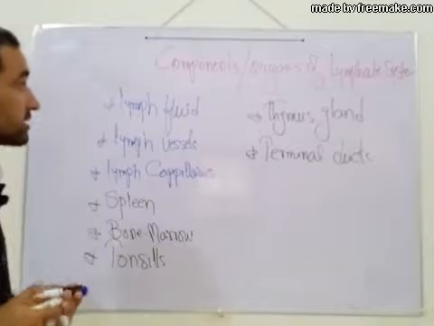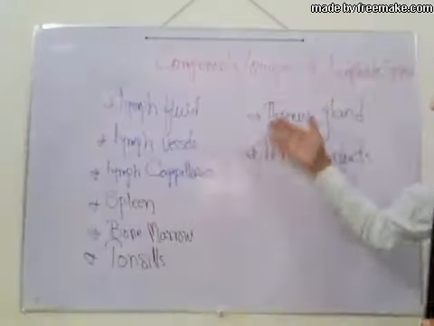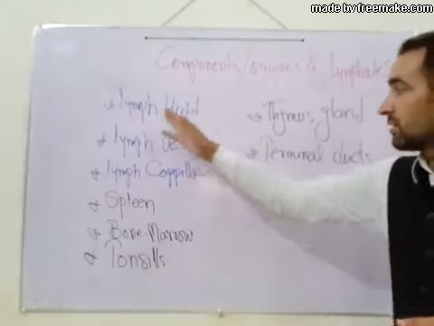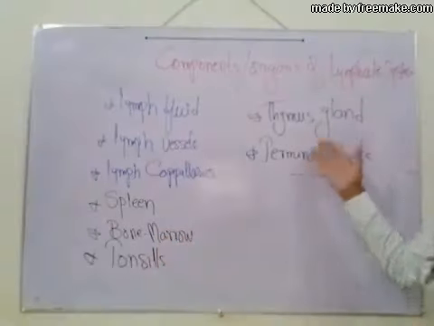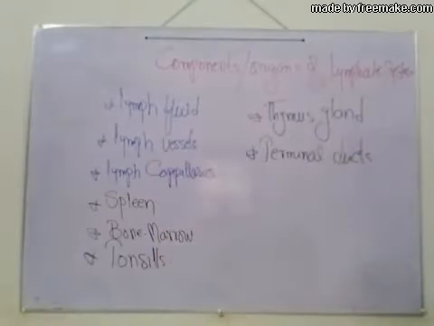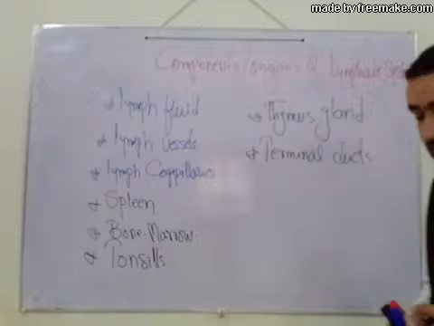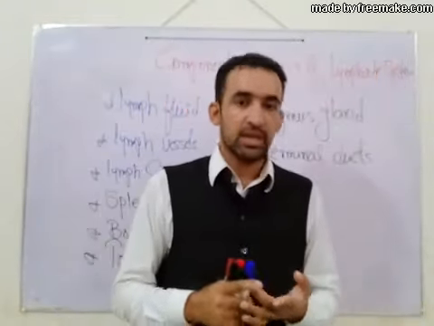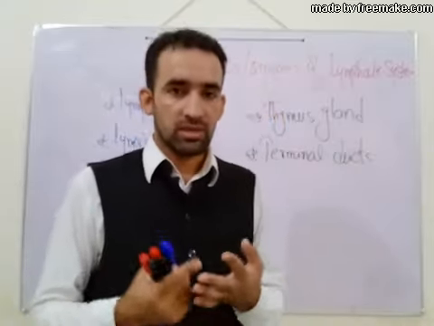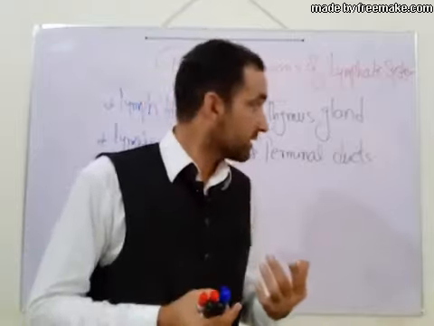These are the components or organs of the lymphatic system. The lymphatic system consists of lymph fluid, lymph vessels, lymph capillaries, spleen, bone marrow, tonsils, thymus gland and terminal ducts, that is the thoracic duct and the right lymphatic duct.